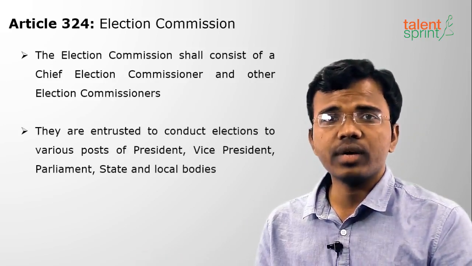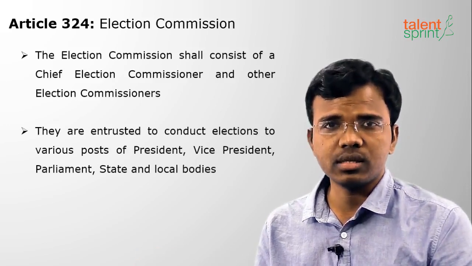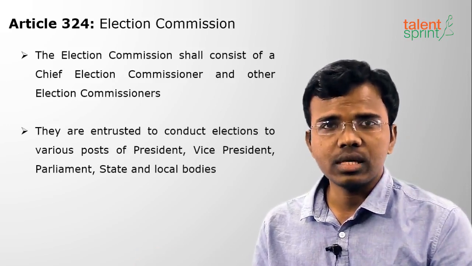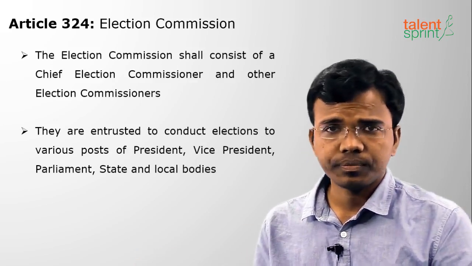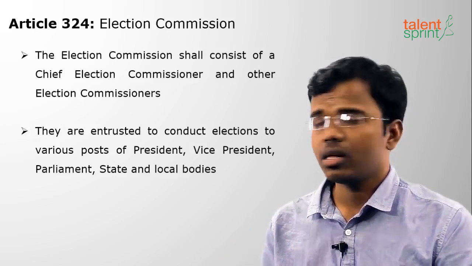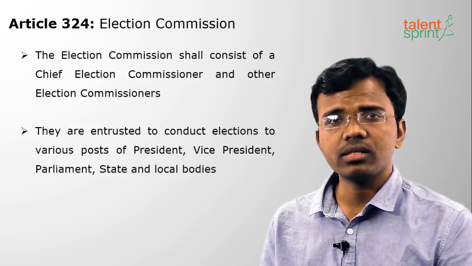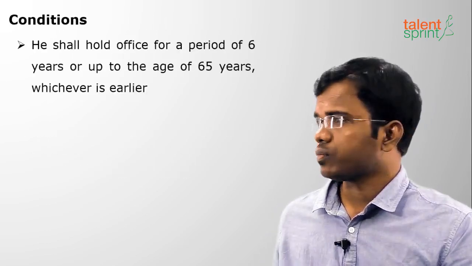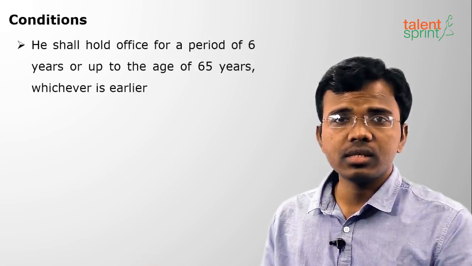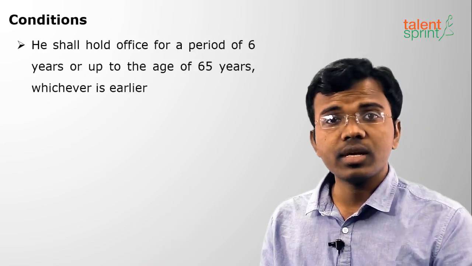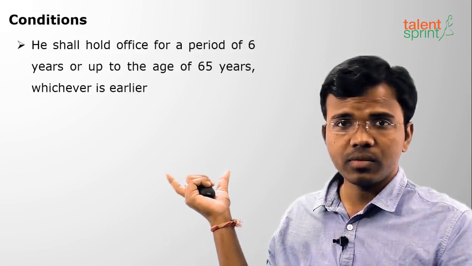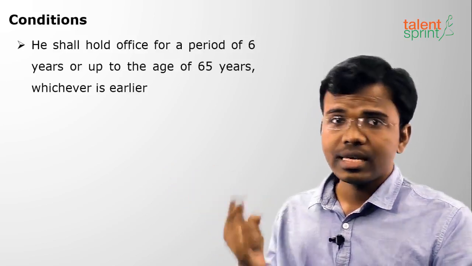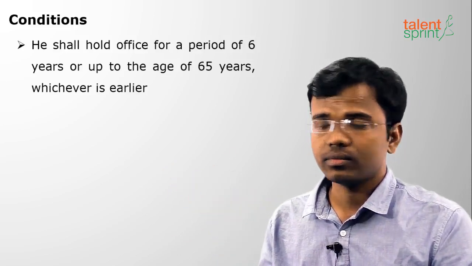And what is their work? To conduct elections for various posts in India like President, Vice President, Rajya Sabha and Legislative Council elections, and local bodies elections. Okay. The Central Election Commission will conduct elections at the central level and the State Election Commission will conduct at the state level. Moving on to the conditions for the Election Commission. Their term of office is 6 years or 65 years, whichever is earlier. For CAG and EC the same term. We can observe here, 6 years or 65 years, whichever is earlier.